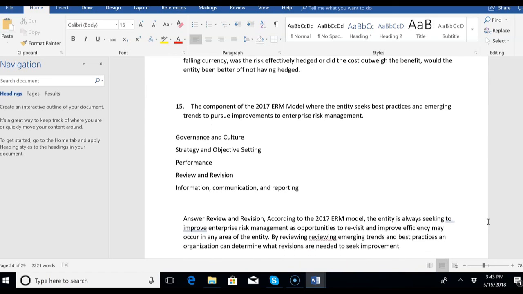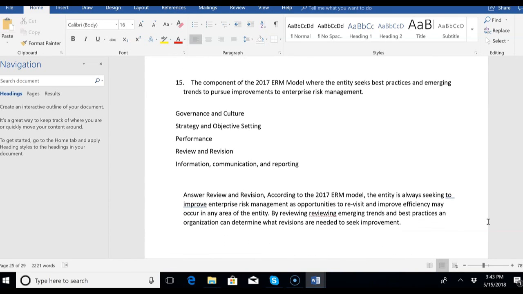And then 15, the component of the 2017 ERM model where the entity seeks best practices and emerging trends to pursue improvements to ERM. Well, of course, that's review and revision, right? Because the entity is always seeking to improve enterprise risk management as opportunities to revisit and improve efficiency may occur in any area of the entity. So by reviewing emerging trends and best practices, an organization can determine what revisions are needed to seek improvement. So if they're talking best practices and emerging trends to pursue improvement, you know it's review and revision.